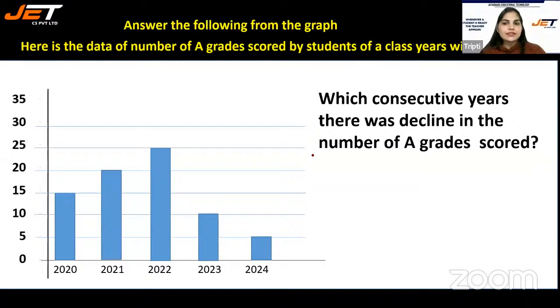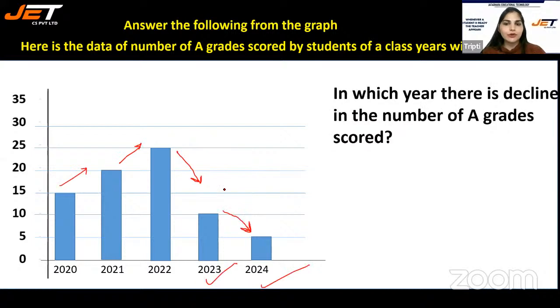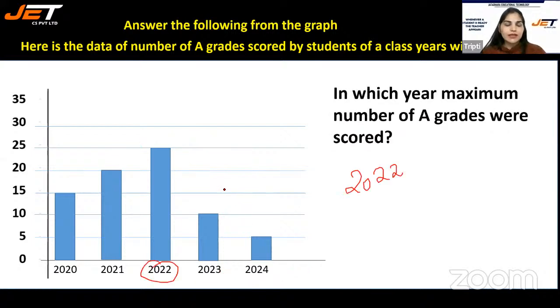Which consecutive years there was decline in the number of A grade scored? Consecutive means one after the other without any break. So 2023 and 2024 are these 2 years. Because after 2022, it's 2023, there was decline. And after 2023, there is 2024. So again, a decline.